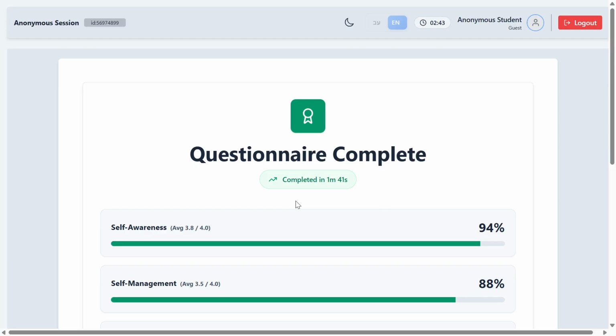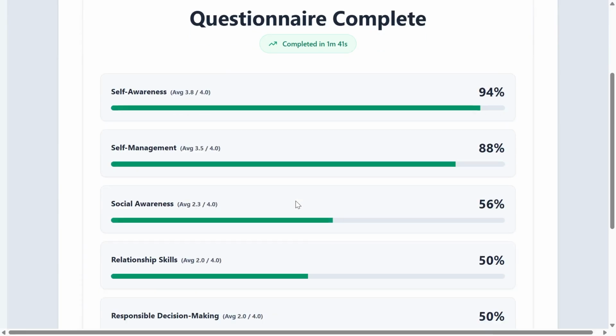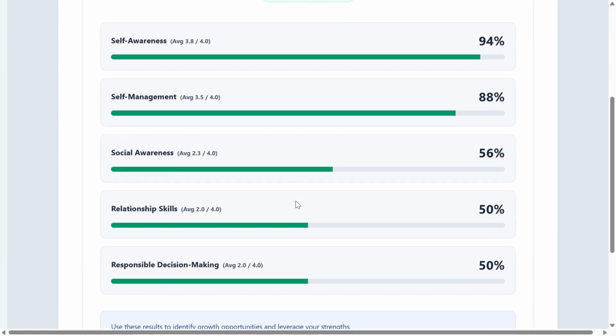This screen presents the results of the initial social-emotional learning questionnaire. Participants receive a summarized feedback reflecting their baseline SEL levels, which serves as a reference point for comparison with the post-questionnaire completed at the end of the process.